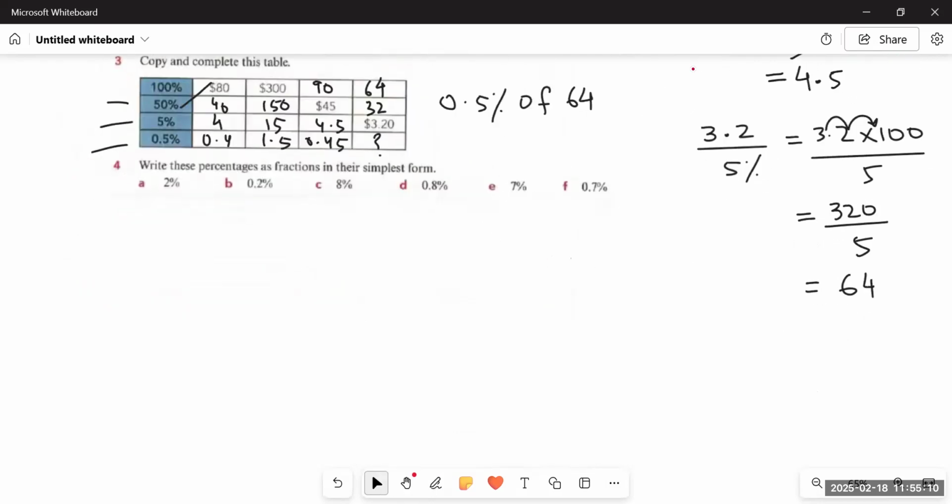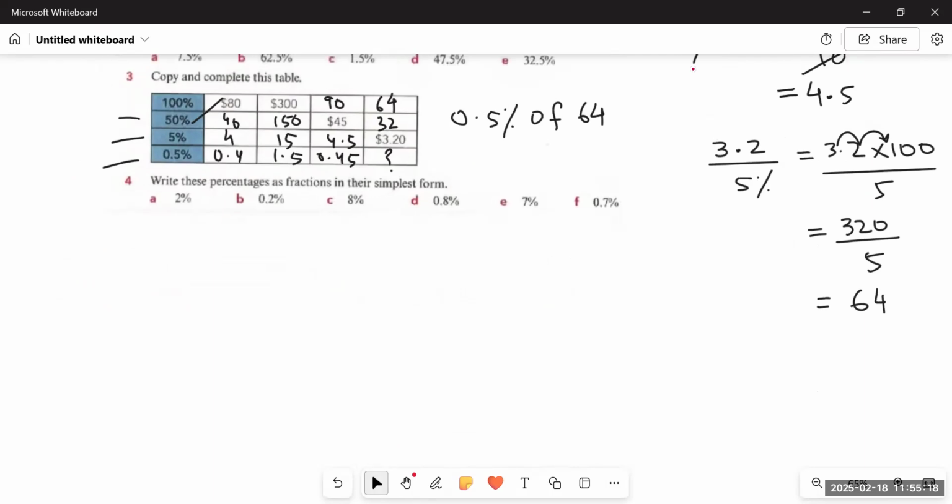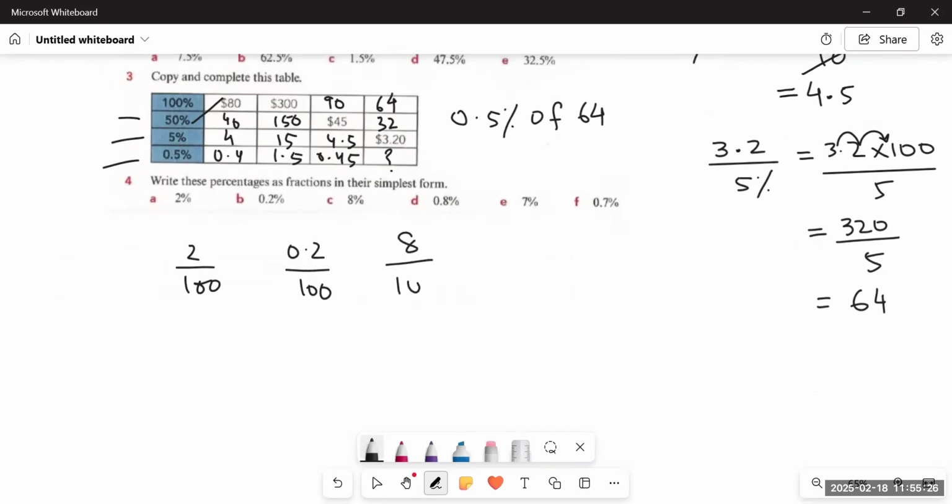Next, we have question number 4, which says write these percentages as fractions in its simplest form. That's simple. We have already learned what we have to do to convert a percentage into fractions. So it's 2 upon 100, 0.2 upon 100, 8 upon 100, 0.8 upon 100, 7 upon 100, and 0.7 upon 100.